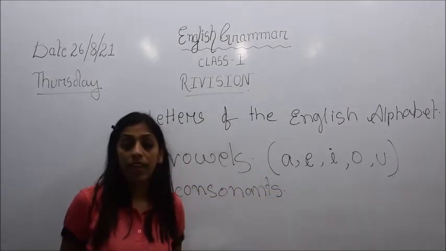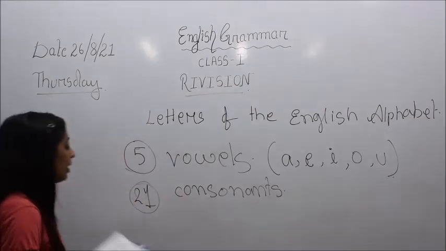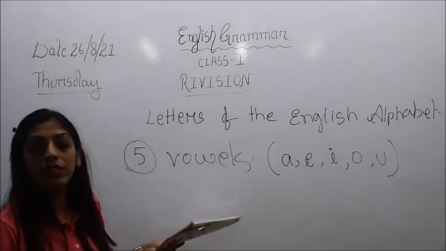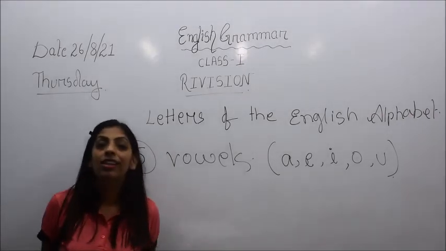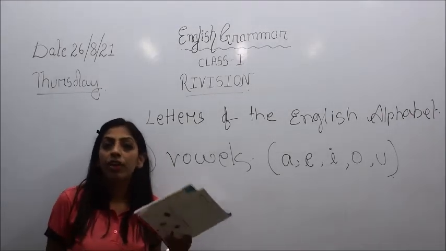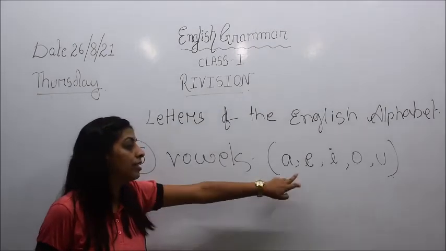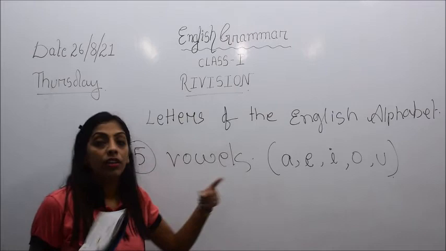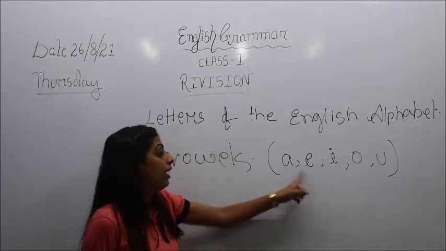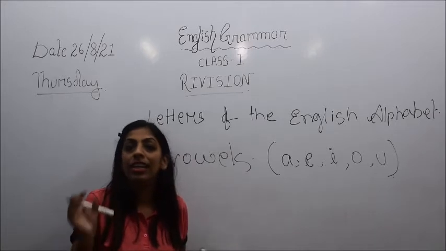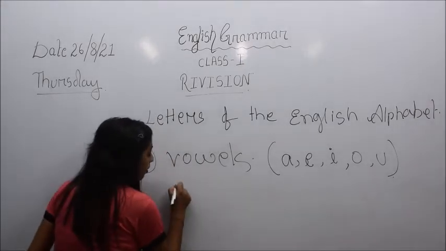I had also explained to you that there is one characteristic feature of vowels: whenever a word starts with A, E, I, O, U, we need to add the word 'an' before it.